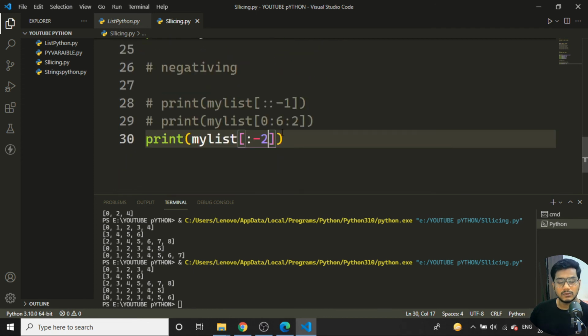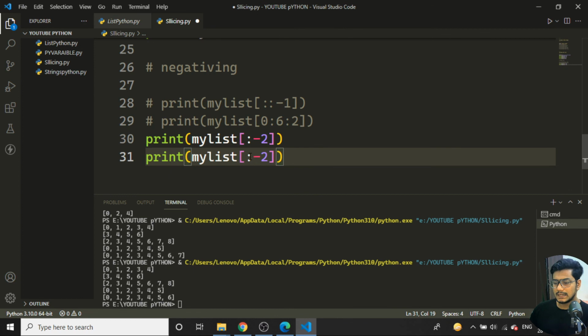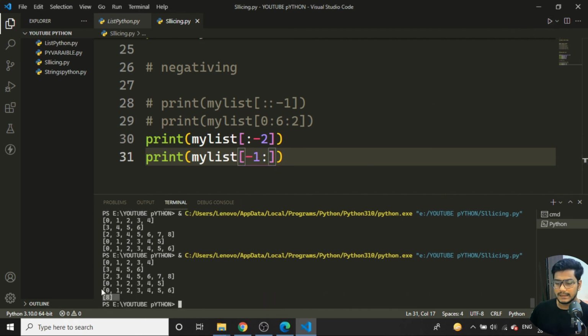If I want to skip only 2 things like this, I'll just tell it I want to start with -1 and make the rest empty. If I run the program, the output will be only 8. That means I'm getting only the last index here.